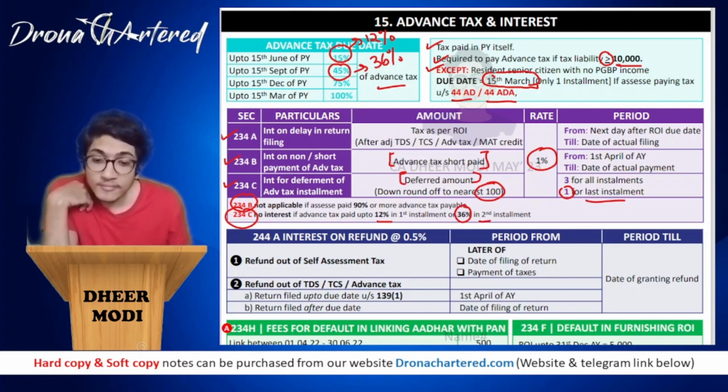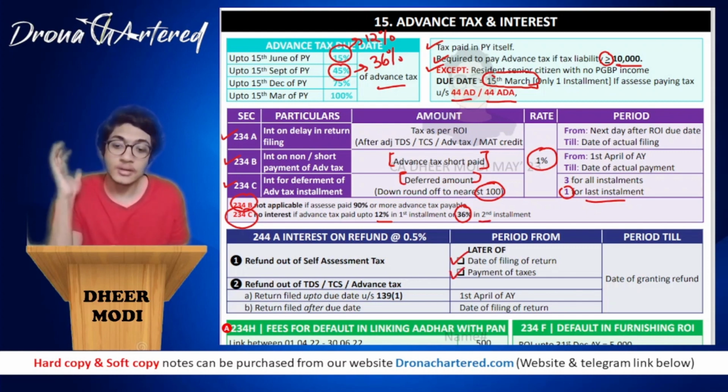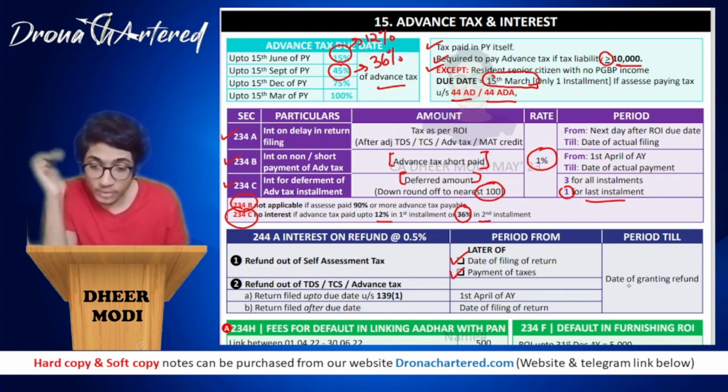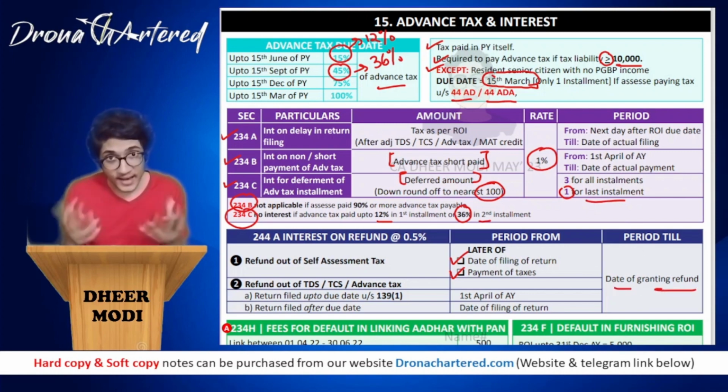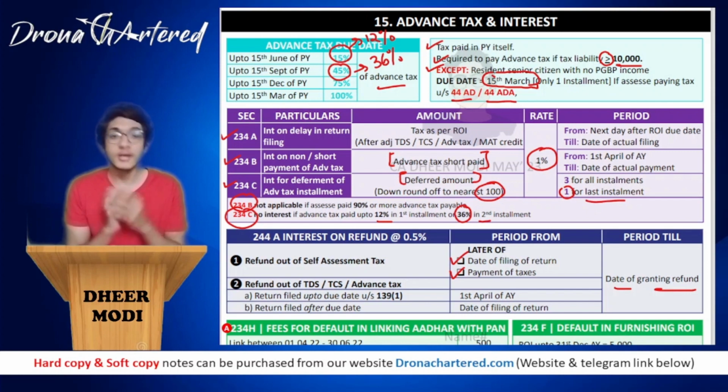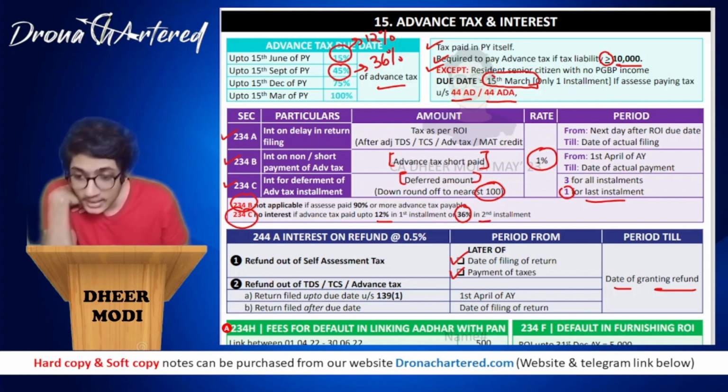Now your period will be later of date of filing of return or payment of taxes, whichever is later. Okay, so your period will start from that day and it will end on date of granting refund. That is the date when you have actually received the money. That is the period that it will be calculated till. Okay, so this was your refund.